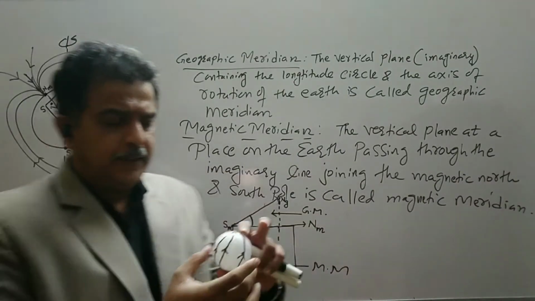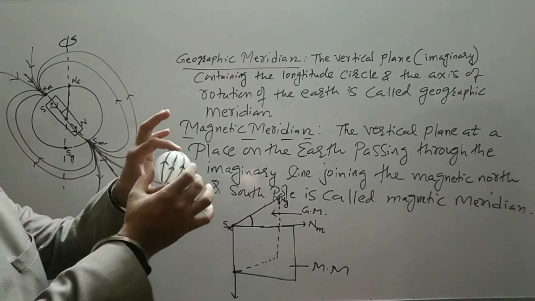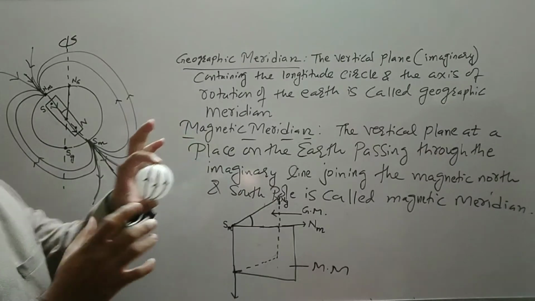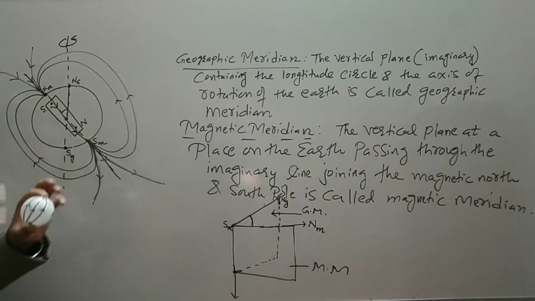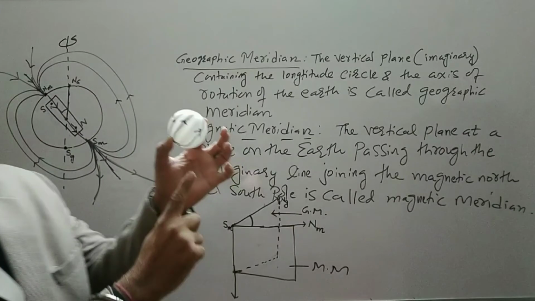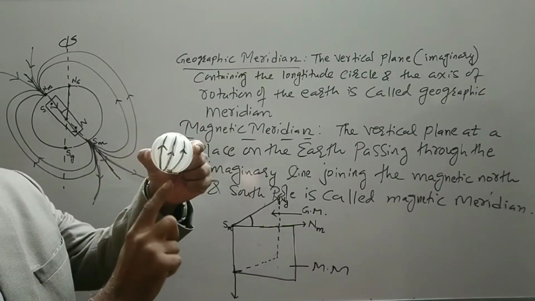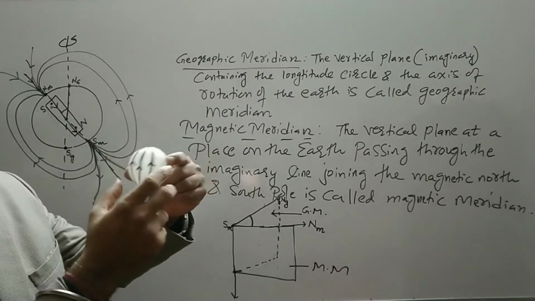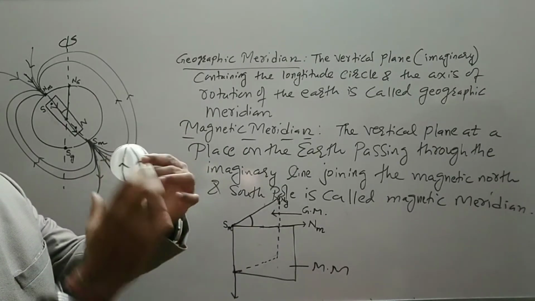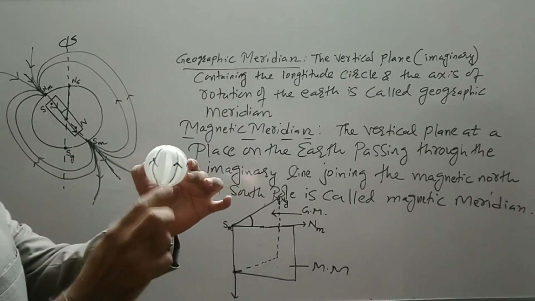So let us see the situation. Let us assume that this is an earth. The field lines are being drawn here from geographic south to geographic north, though it is from the magnetic south to magnetic north. So that point is shifted. This is your geographic north and this point is your geographic south. So lines are drawn on this from geographic south to geographic north. The arrow is indicated, and you can see these strips. These are the longitudes. Now this is the behavior of the field lines.